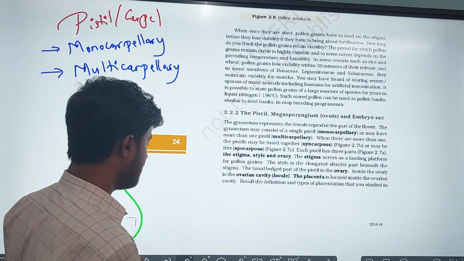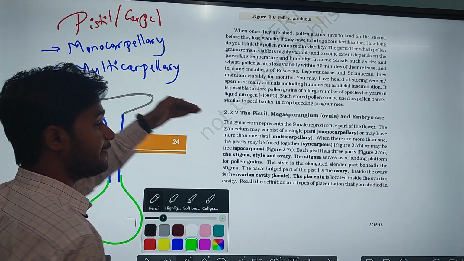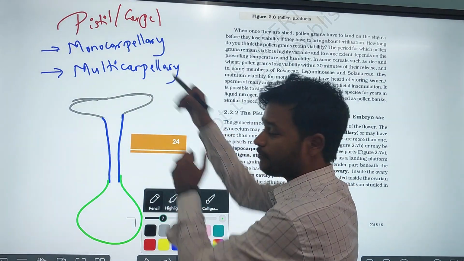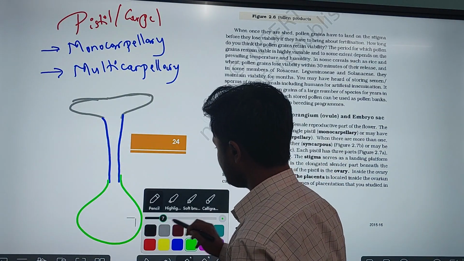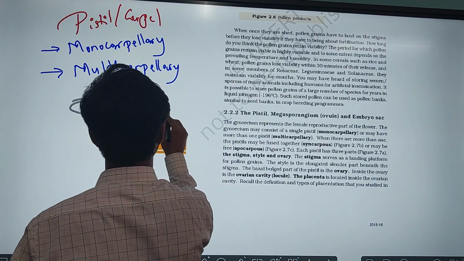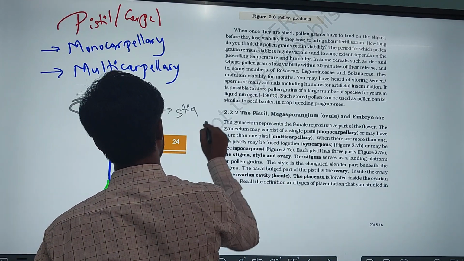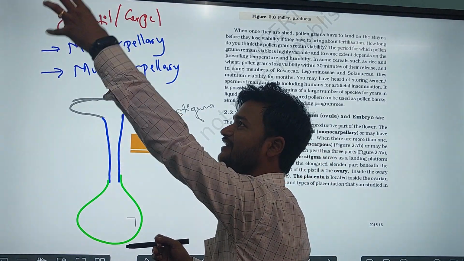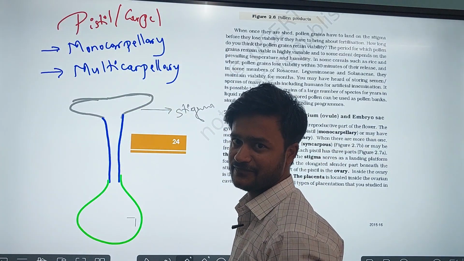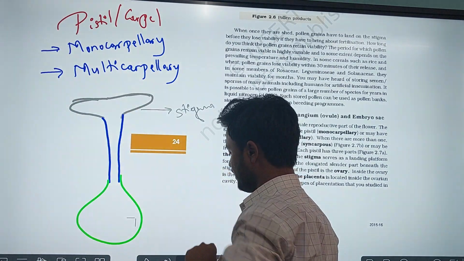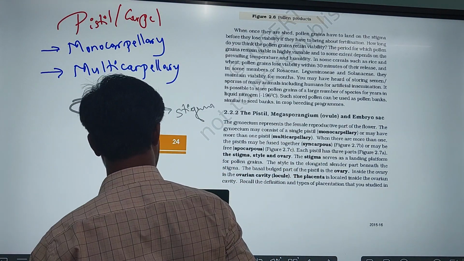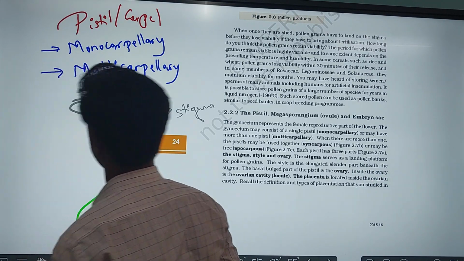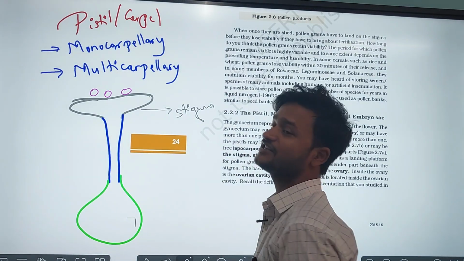The uppermost part, the landing platform of the pollen grain, is called the stigma. The stigma receives the pollen grain, which is present in the air or carried by an insect. It is the platform where pollen grains land.